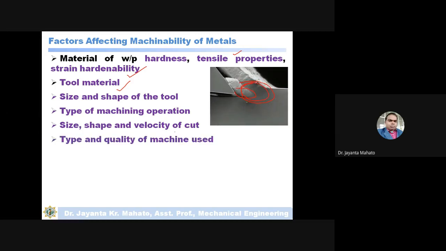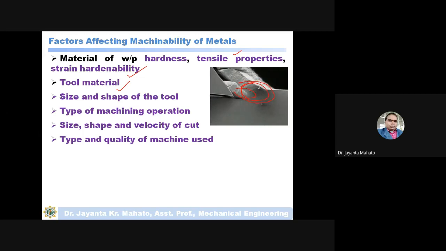Type and quality of machine used: what type of machine are you using? Suppose for the same material you are using a very old lathe machine.